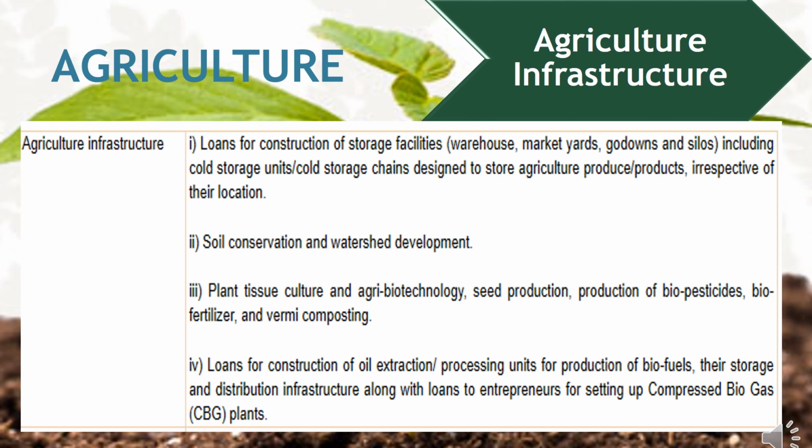Under agriculture infrastructure: loans for construction of storage facilities, soil conversion and watershed development, plant and tissue culture by agriculture biotechnology, seed production, production of biopesticides, biofertilizers or vermicomposting, loans for construction of oil extraction and processing units, for production of biofuels, their storage and distribution infrastructure, along with loans to entrepreneurs for setting up of compressed biogas. All these will come under agriculture infrastructure.